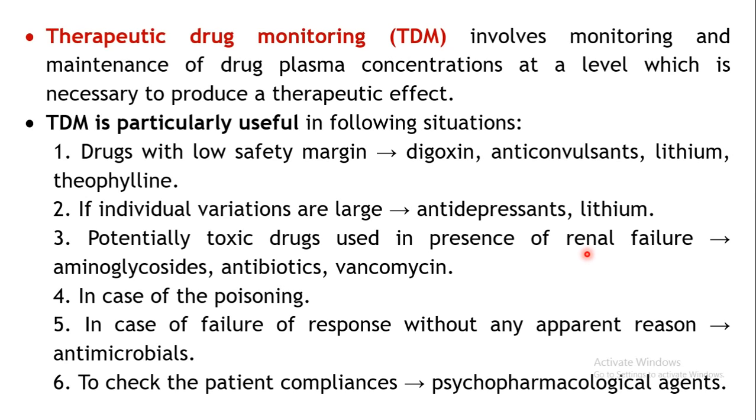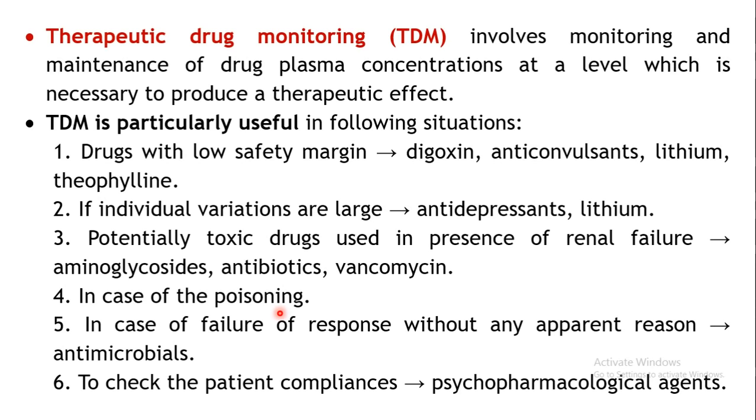Now suppose you are administering some drugs which are toxic in nature in patients who are already suffering from renal failure, that is, kidneys are not functioning properly, then what will happen? Your drug may not get excreted appropriately and will start accumulating in the body, and toxicity may be precipitated. Say for example aminoglycoside antibiotics, vancomycin. Such drugs in the presence of renal failure, if they are supposed to be administered, you may have to monitor the plasma concentrations.